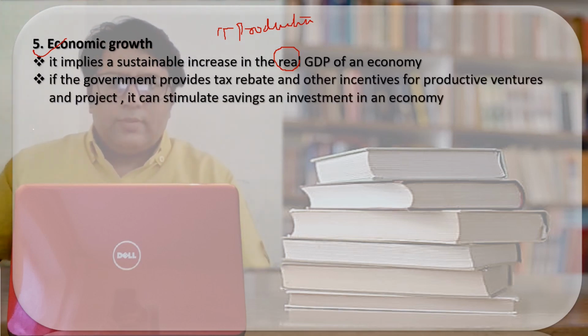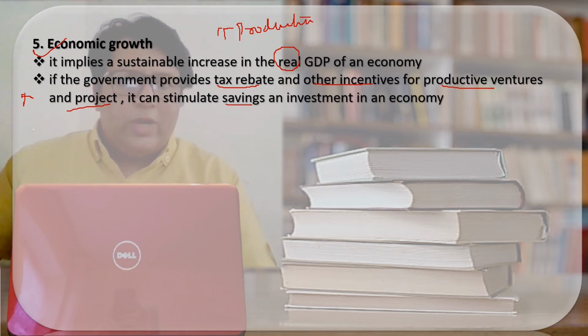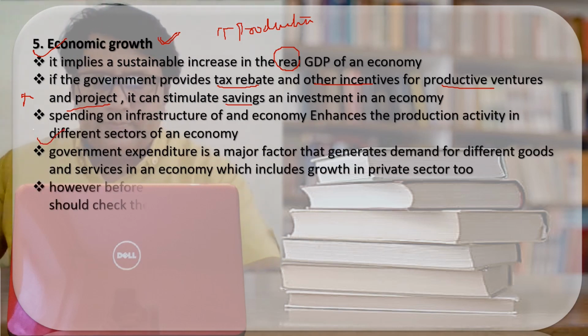We know that if the government provides tax rebate and the other incentives, what will happen? The productive ventures and the projects will increase in the country. The saving will increase. More and more investment will come in the economy, and it will finally result in the economic growth and the development of the country. So through the budgetary policy, the government decides how much rebate it should give or how much other incentives it will give, so that the productive ventures and the projects should more and more come in the country. Clear? I hope the economic growth is clear.